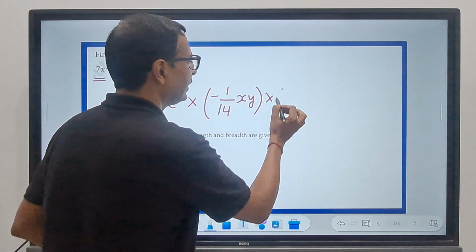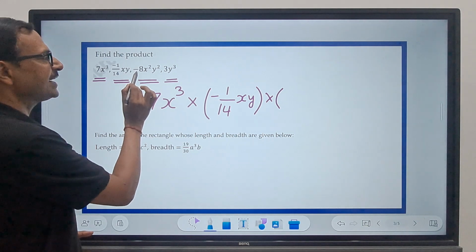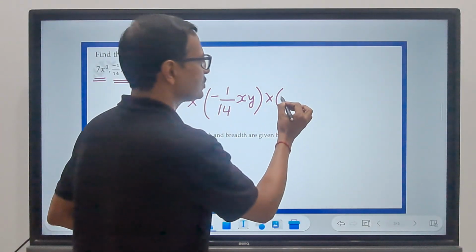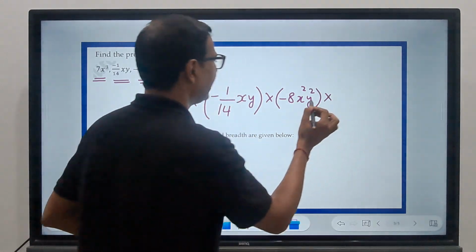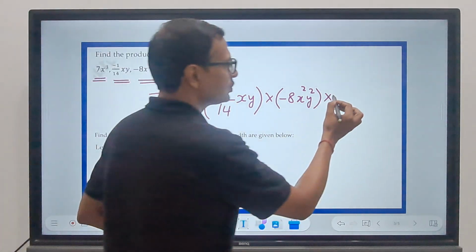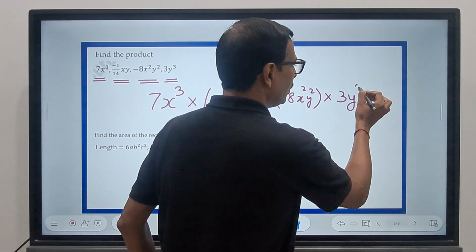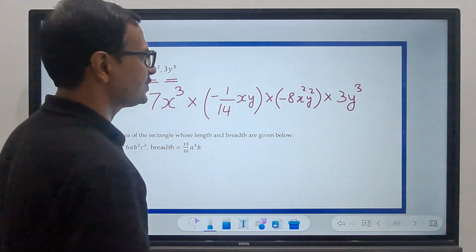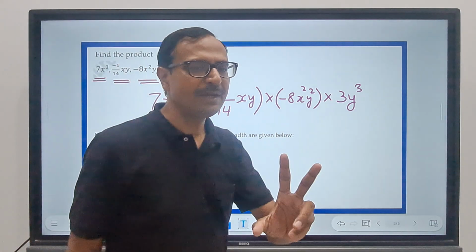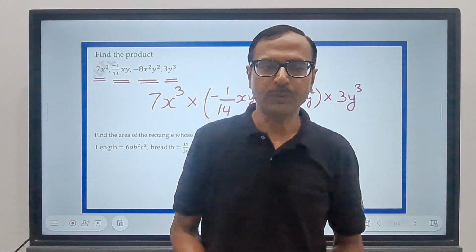Multiply that by another bracket because I have a negative sign, minus 8x square y square, and finally we have multiply that by 3y cube. So I don't need a bracket here because there is no sign, right? So you see the use of brackets which I have done here, and after that the rules are going to help you out.